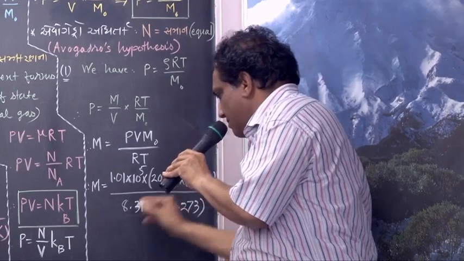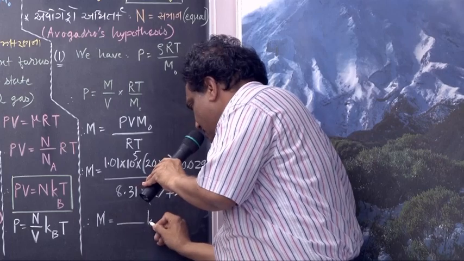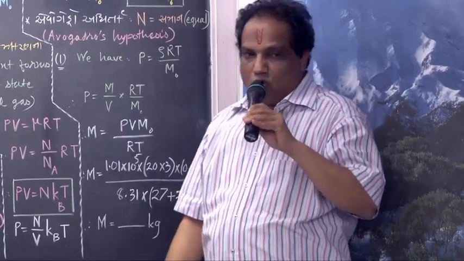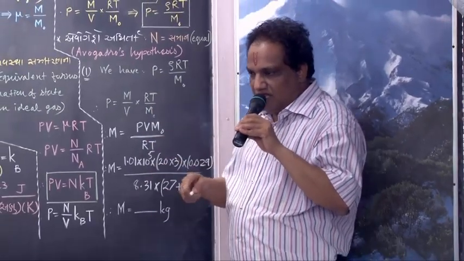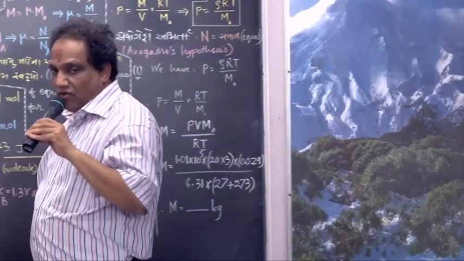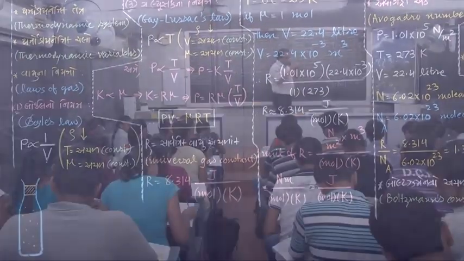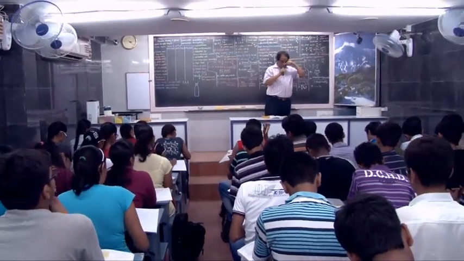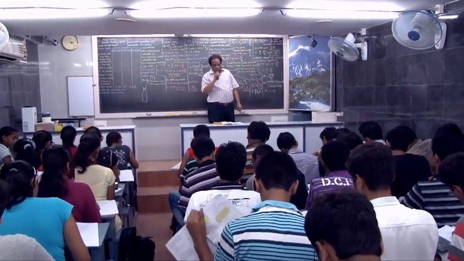Now you can simplify, find out M in kilogram. Okay, everybody, don't talk, simply find the answer. First of all, write down this way, then find the answer. I want same answer from everybody. 8.5 kilogram. Next. Read now statement 2 to 3 times.